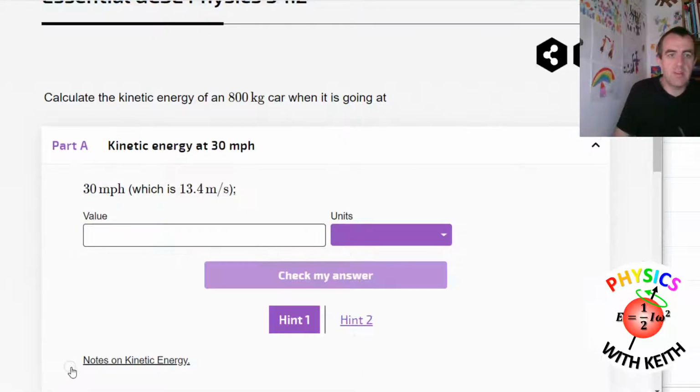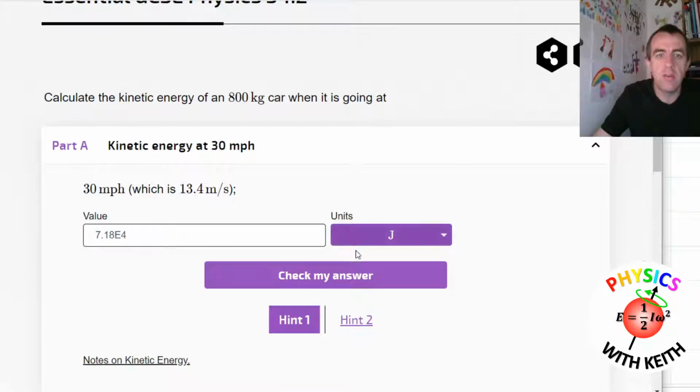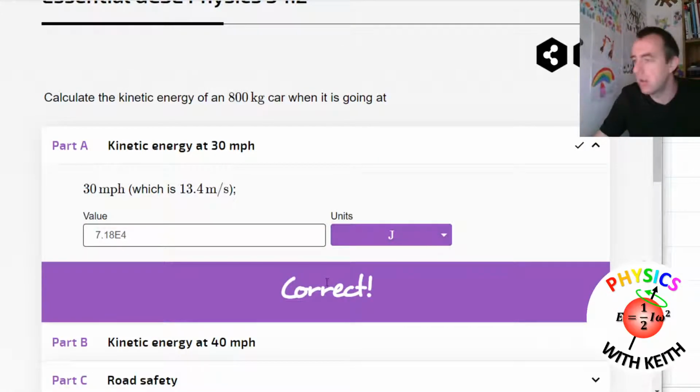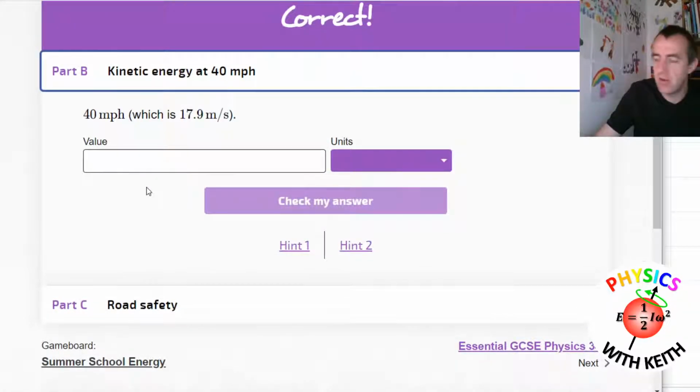So we go back to the Isaac Physics website, we type in 7.18 times 10 to the 4, and you can do that in a few ways. I'm typing E4 for times 10 to the power of. That's the easiest way to do it. Then click on joules, cross our fingers, correct. That's good news. And then kinetic energy at 40 miles per hour.